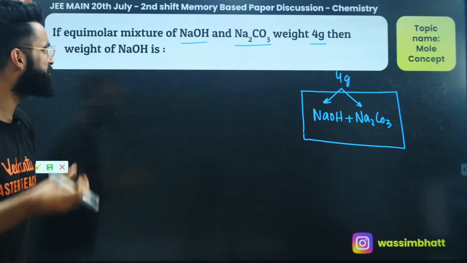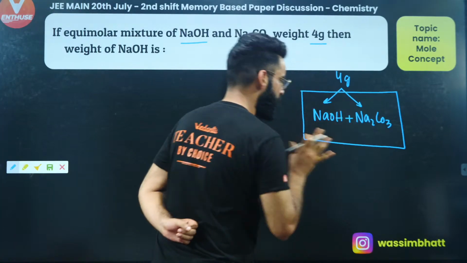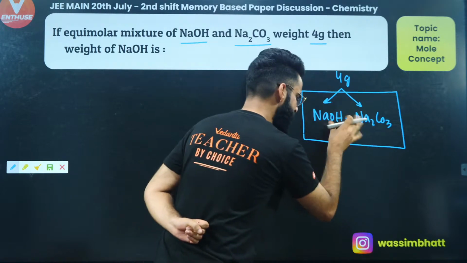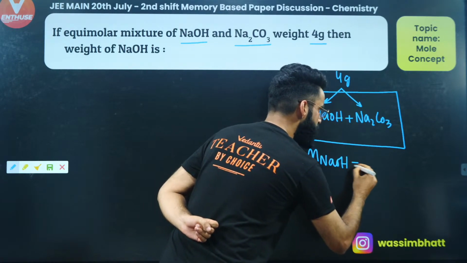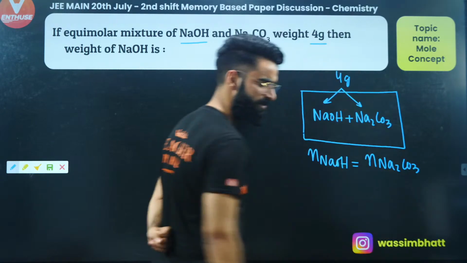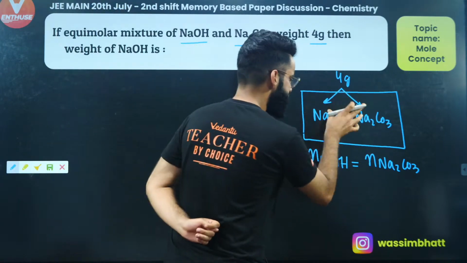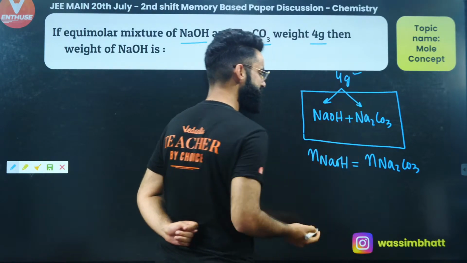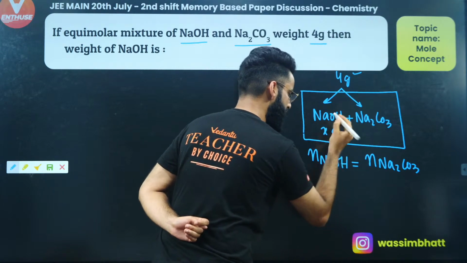At the same time, there is one more thing mentioned in the question, that this is an equimolar mixture. That means in this container, the number of moles of NaOH is equal to the number of moles of Na2CO3. Then only I can call this mixture equimolar. Now see, guys, since the total mass of the mixture is 4 grams, let's assume there are x grams of NaOH in the mixture.